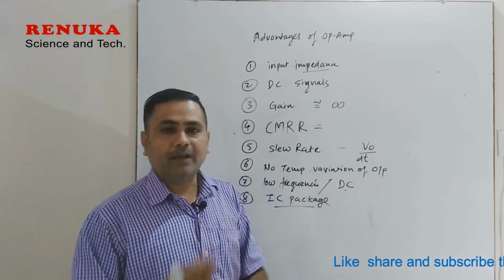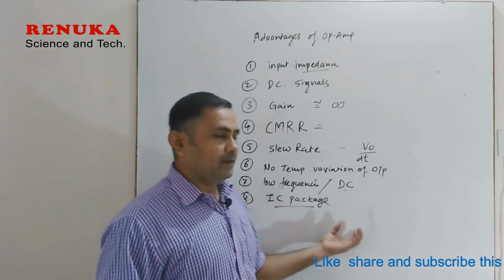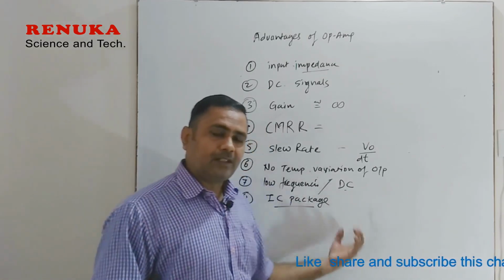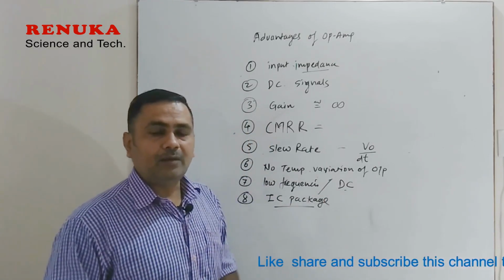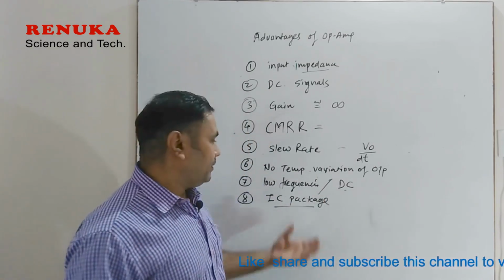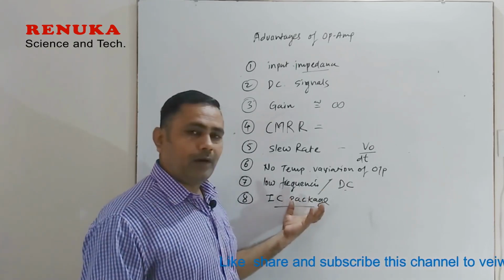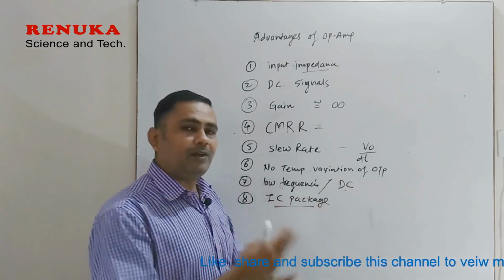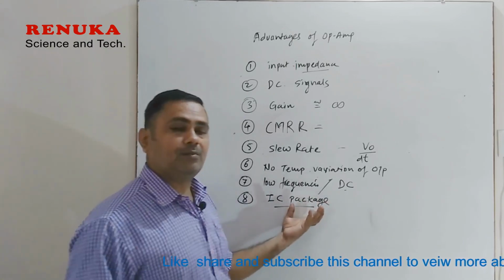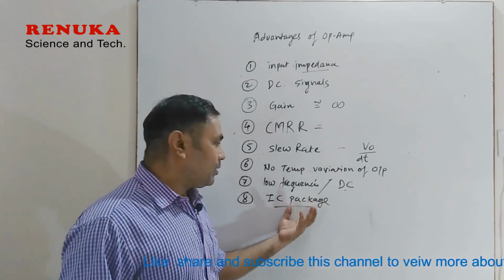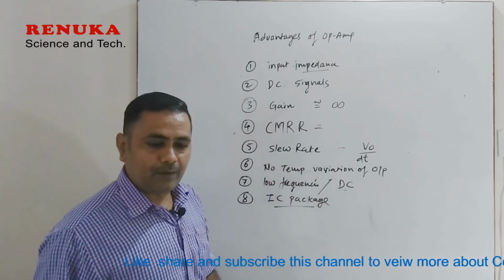If more stages or more gain is required, we have to connect more stages of amplifier, and one stage requires one transistor. This is how the whole circuit increases in size, whereas an operational amplifier can do it using a single IC. So it is available in an IC package. This is a very good advantage of the operational amplifier.